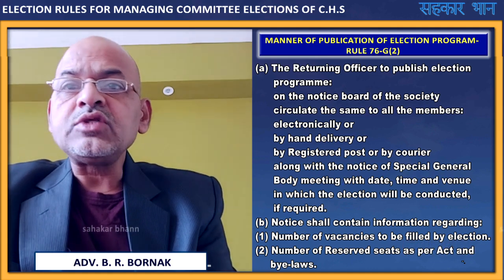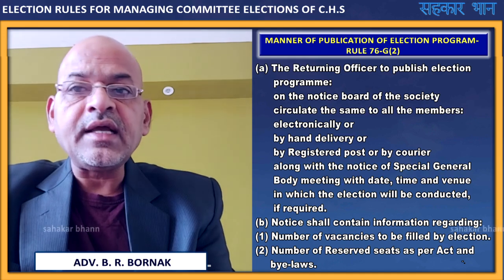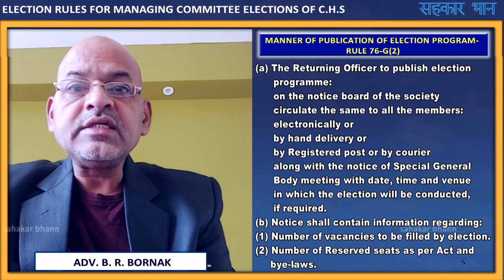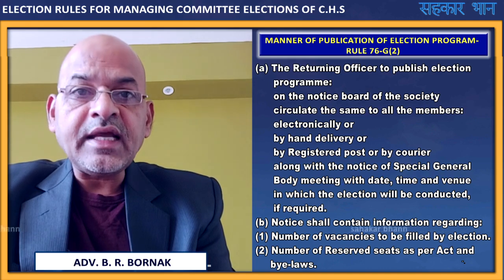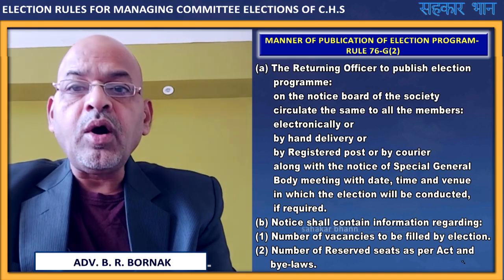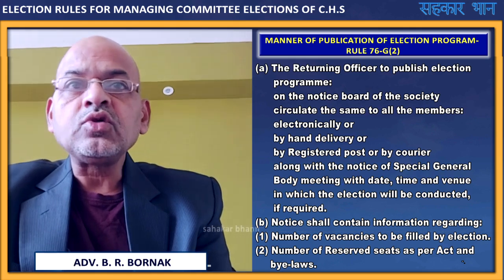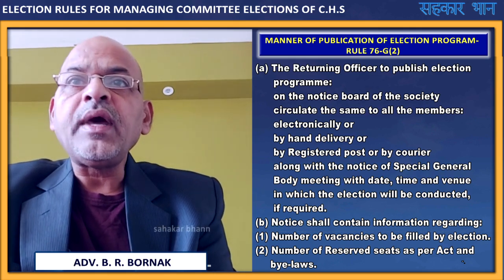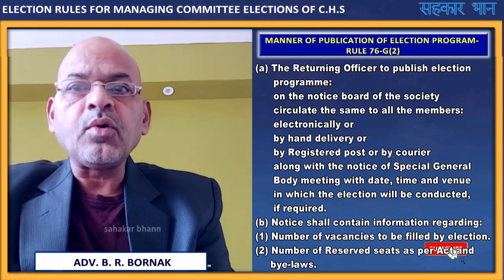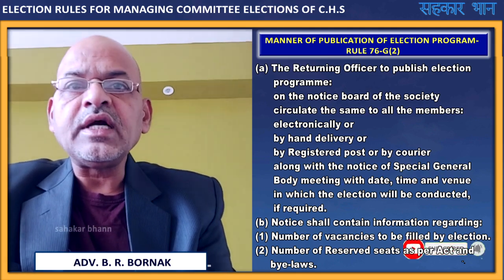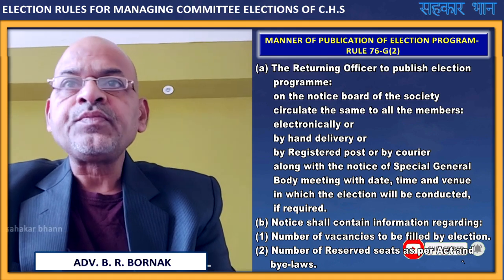The notice shall contain information regarding number of vacancies to be filled by election and number of reserved seats as per the Act and the bylaws. So this will be the manner of publication of election program and the things to be contained in the notice.